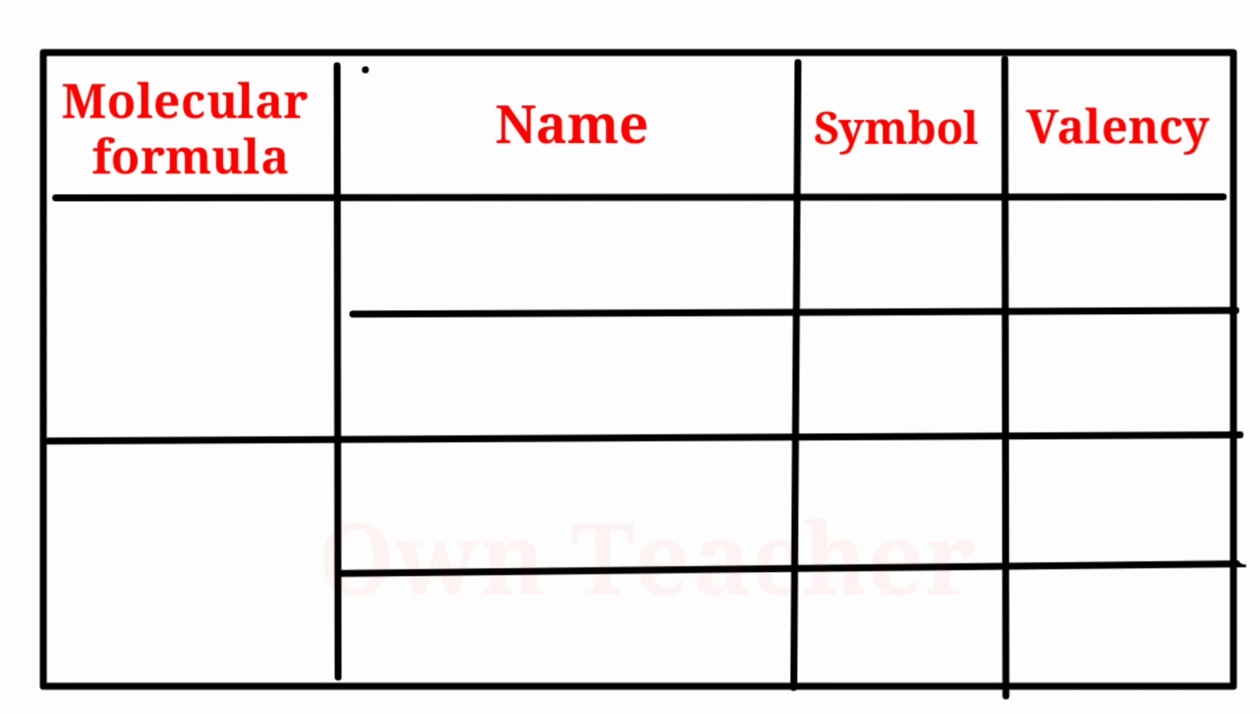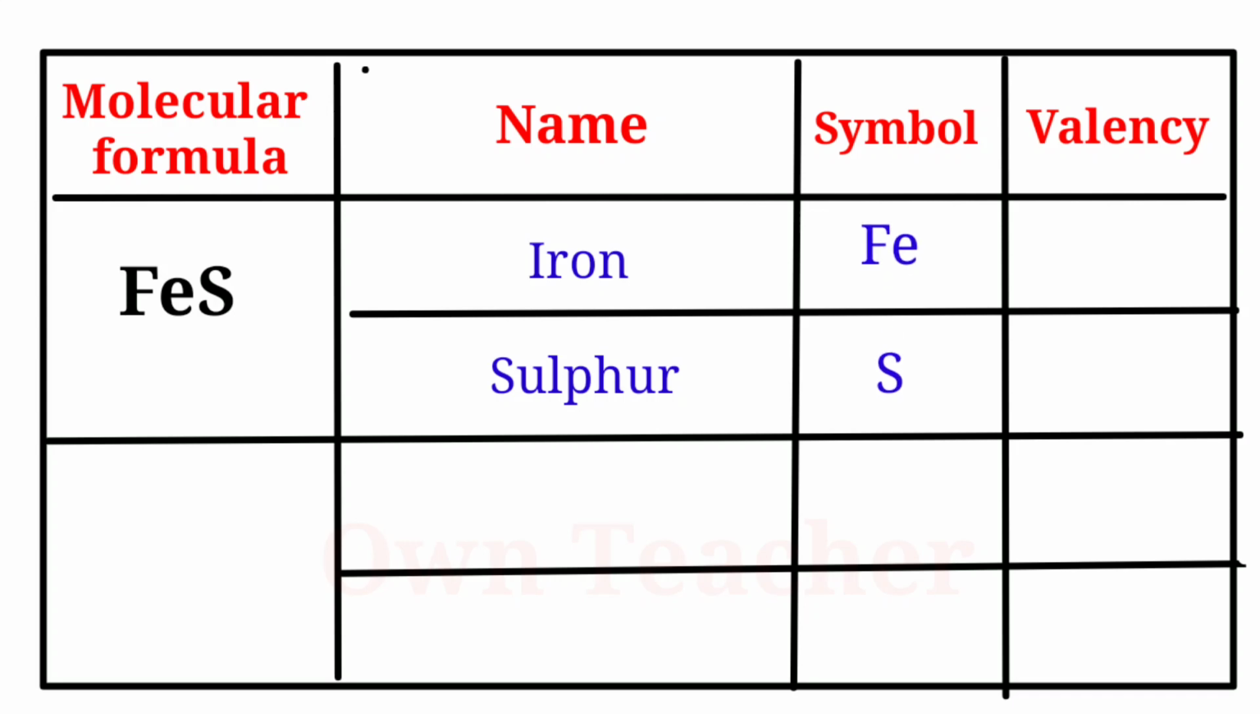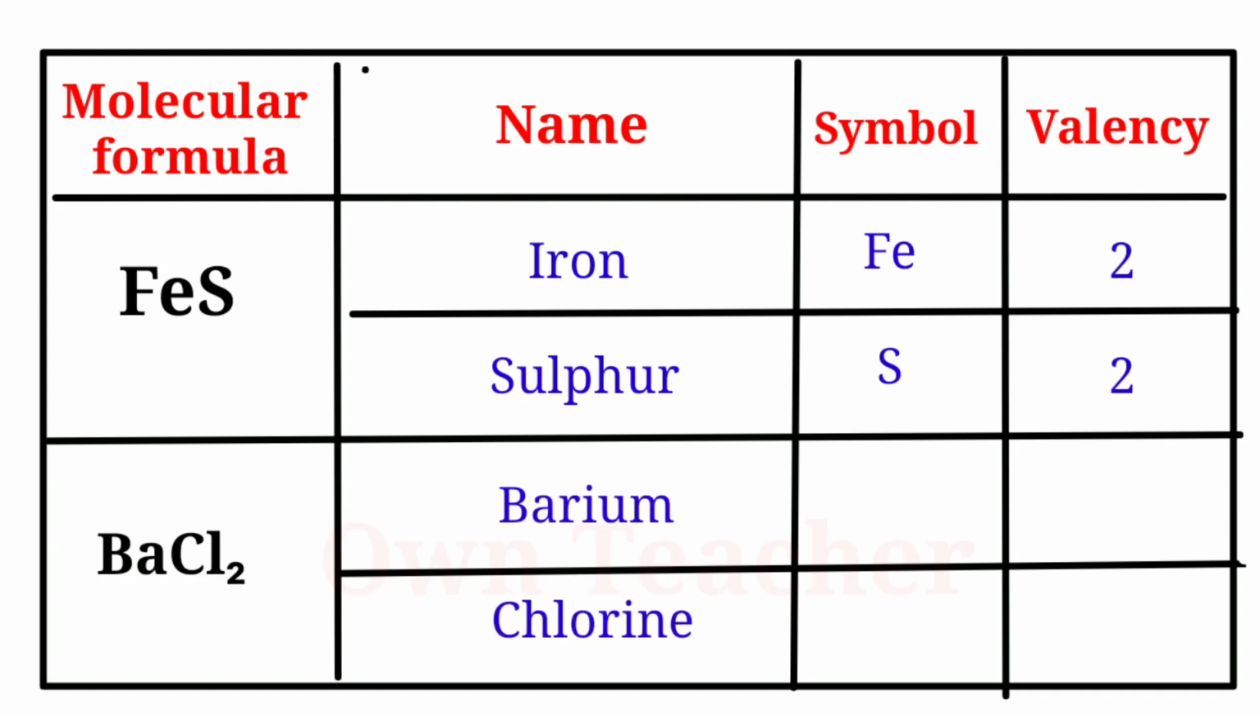Another molecular formula is FeS. Its names are iron and sulfur. Its symbols are Fe and S. Its valency, both are the same, 2 and 2. Another formula, BaCl2. Its names are barium and chlorine. Its symbols are Ba and Cl. Its valencies are 2 and 1.